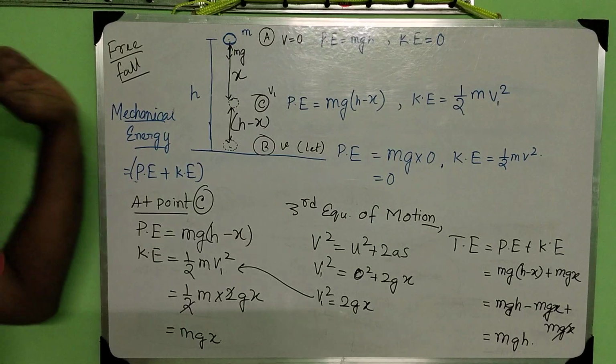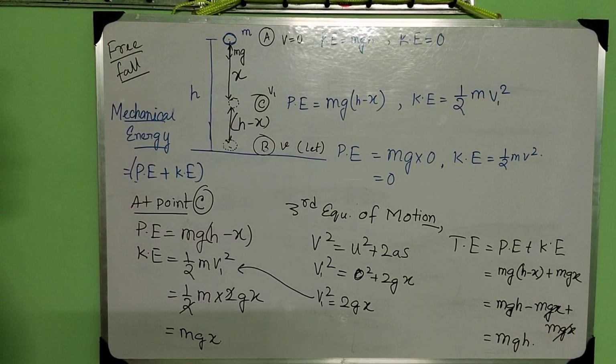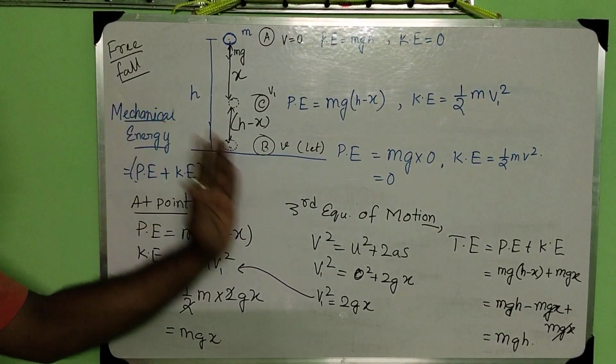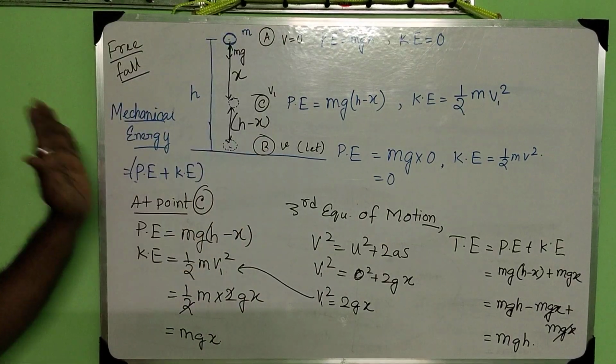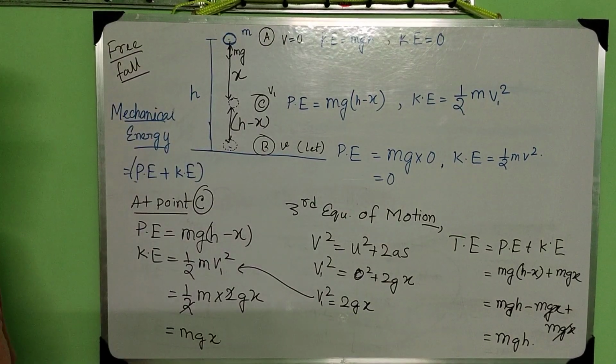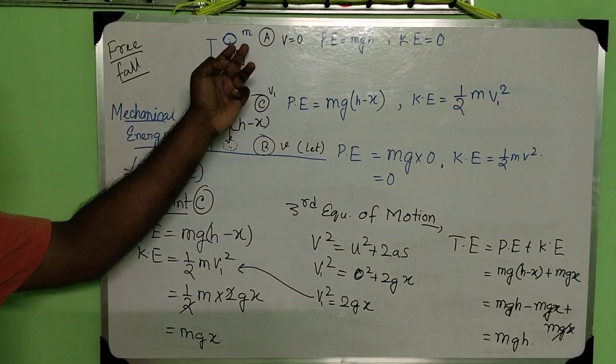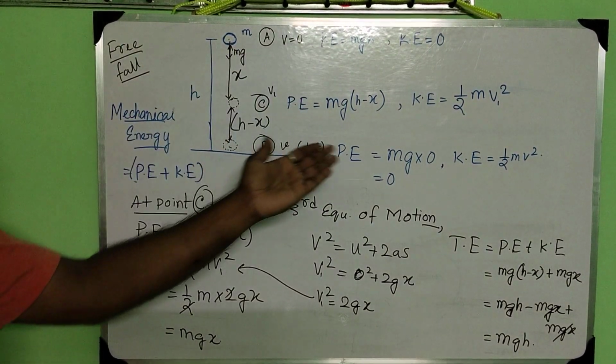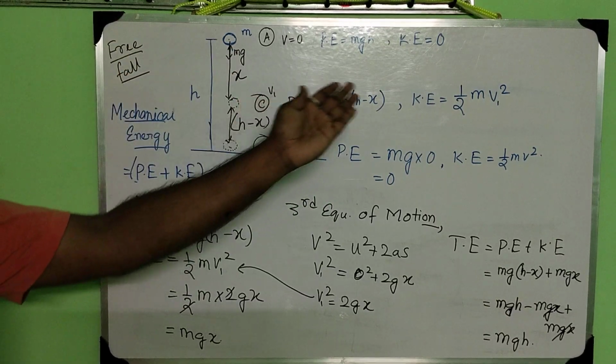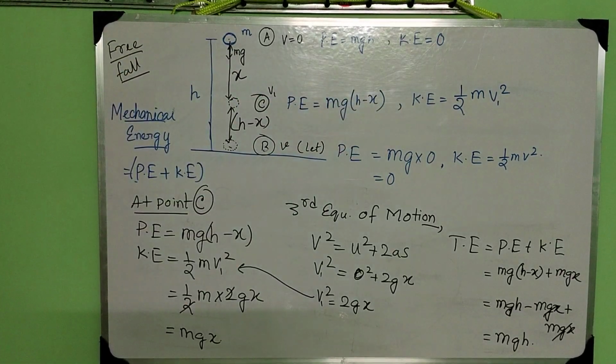Then you have to do the whole derivation, you have to draw this diagram, and you have to end up with these things. That means you have to show that at point A also the total energy is mgh, at point B also total energy is mgh, at point C also total energy is mgh. Understand? So this is the case.